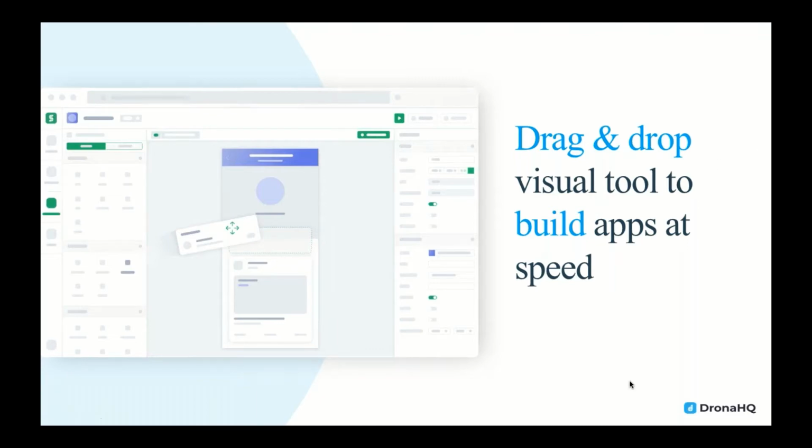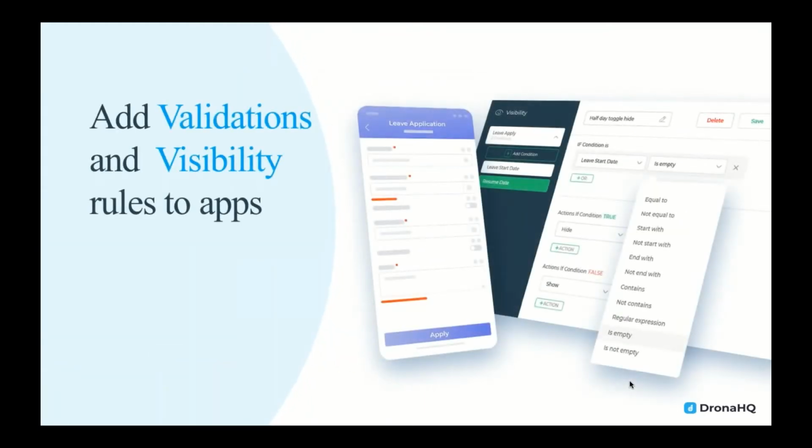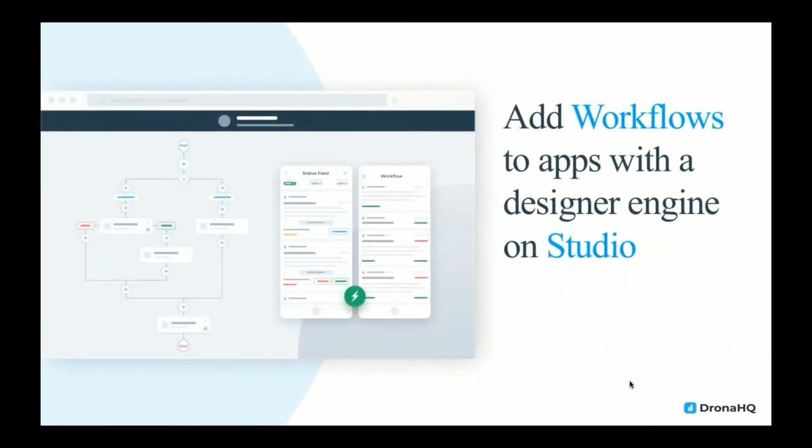This is a drag and drop visual tool for building apps, and then we have a mechanism to add logic. The way you add logic is by adding validations and visibility rules. That's another panel in the tool that allows you to add that logic. And third is the backend side of things. We have a visual tool for orchestrating your process and letting your process come alive. So that's the third tool that I have.